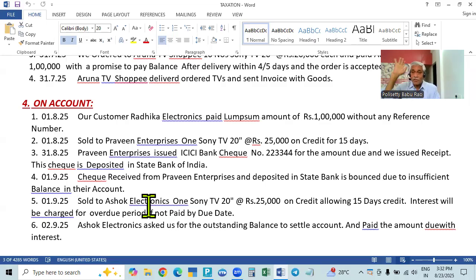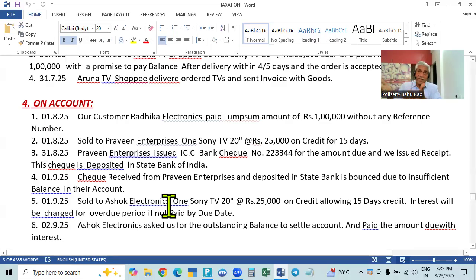Suppose the check is bounced, then it will come back. In such a case, I have to make an entry again. So he will become a debtor again. There is no difference because we are getting it back and we are not paying him. The check is returned by the bank and he becomes a debtor again, so his account is to be debited in the entry. When you debit his account, it will ask for bill-wise details. There is no bill-wise detail because there is no bill pending. We sold, new reference, we got the money back against reference, the bill is closed. There is no pending bill, so we have to take it as on account.